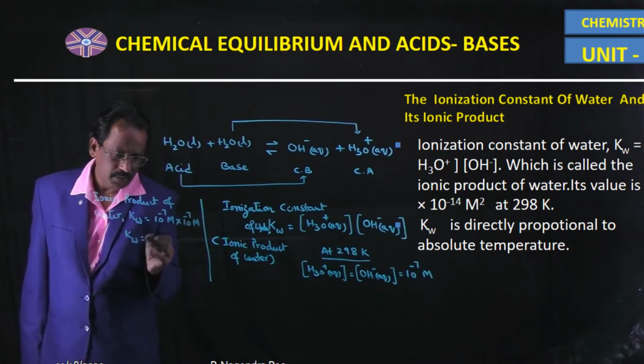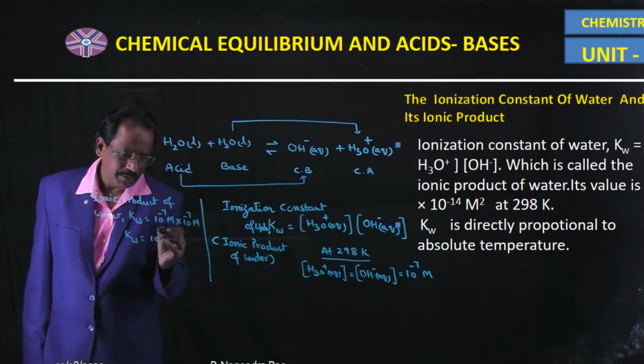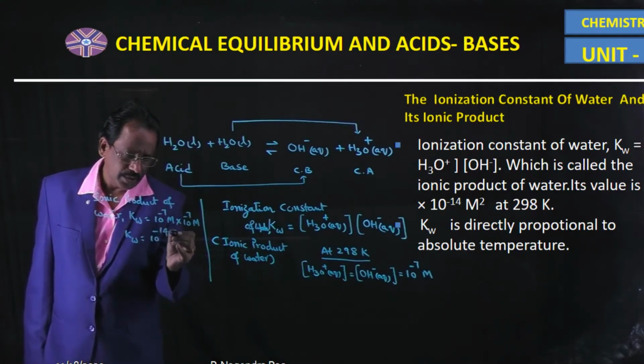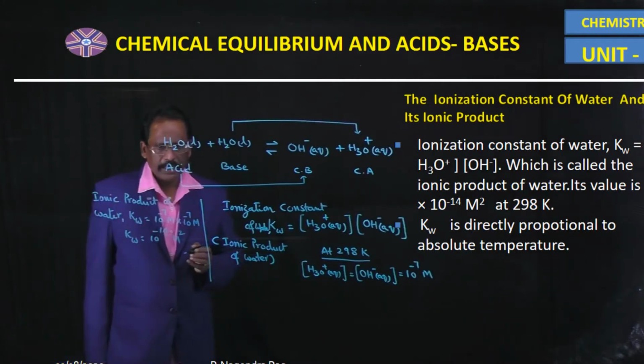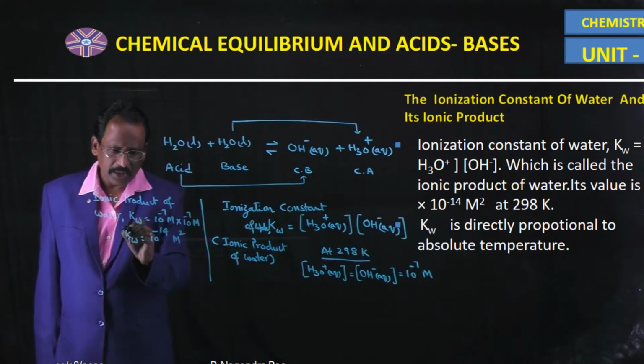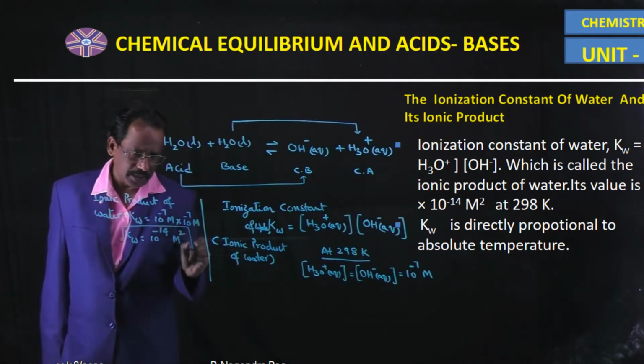Therefore, Kw is equal to 10 power minus 14 molarity square, moles per liter whole square.